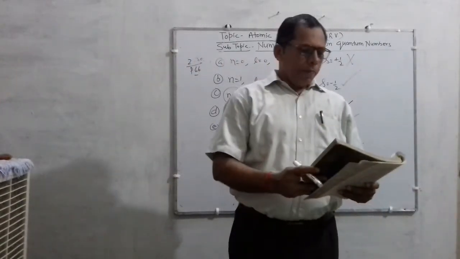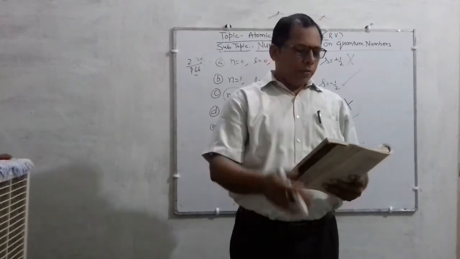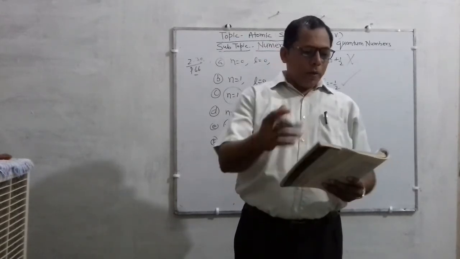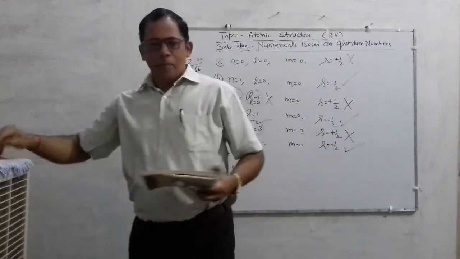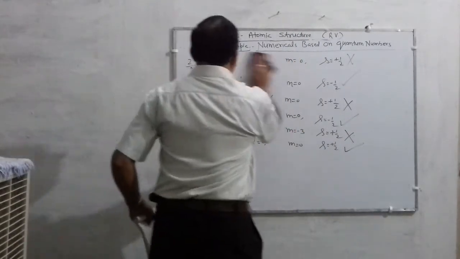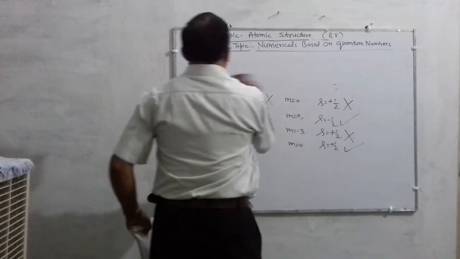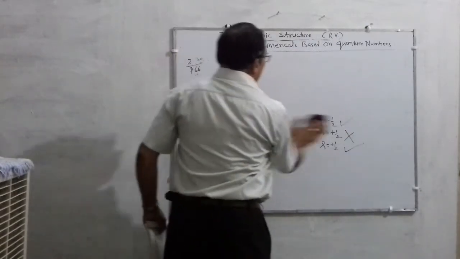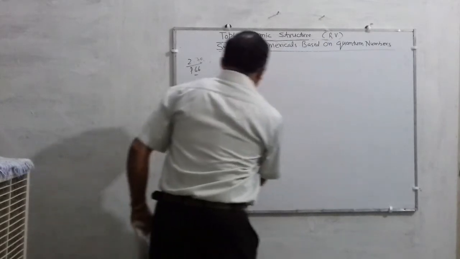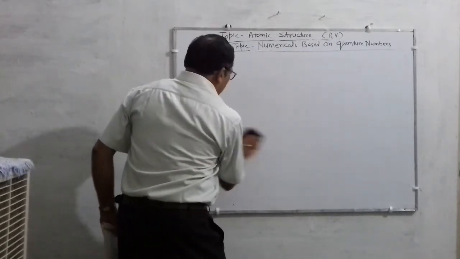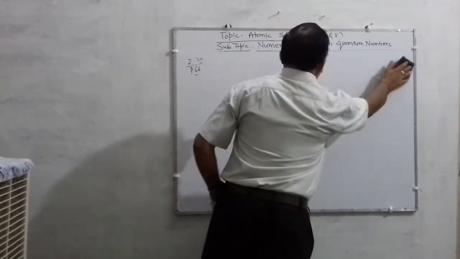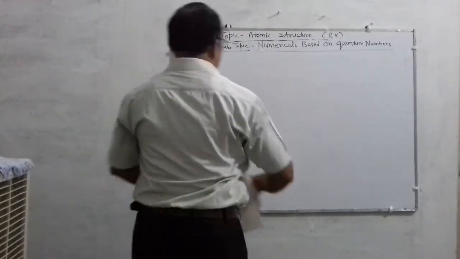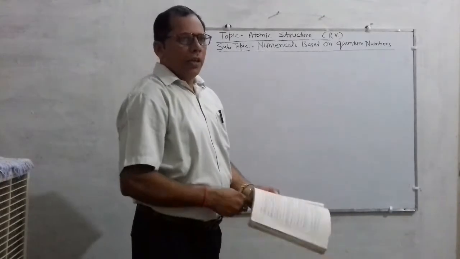Next is one more good question, students. Question number 2.31. Children, you know I try to solve maximum unsolved problems for you, which makes the concept easy for you.